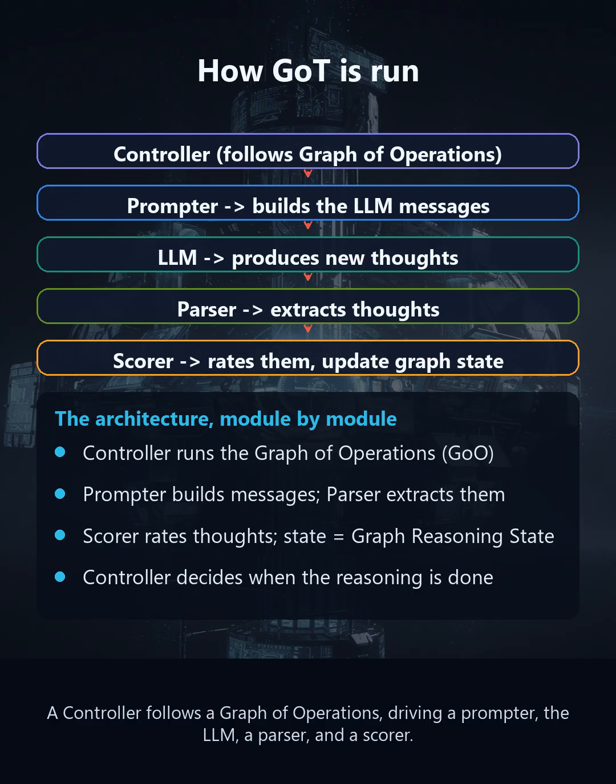How is this actually run? GoT uses a controller that follows a plan called the graph of operations, which lays out which transformations to apply and in what order. A prompter builds the messages for the model. A parser extracts the thoughts from its replies, and a scorer rates them. The controller tracks everything in a live graph reasoning state and decides when the process is done.